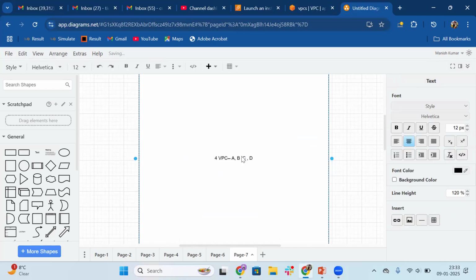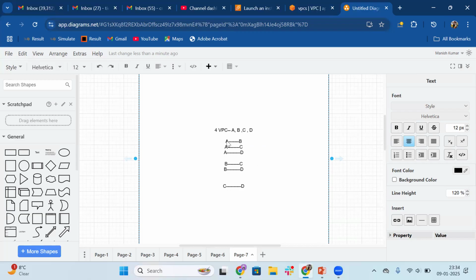So for that, you will have to establish the communication between A to B, then A to C, because it's the one-to-one mapping. A to C, then A to D. After that, you will have to make the connection B to C, then B to D, then C to D as well, correct? Then your VPC peering connection will be established for A to B, A to C, A to D, then B to C, B to D, then C to D. All these four will be able to communicate with each other.